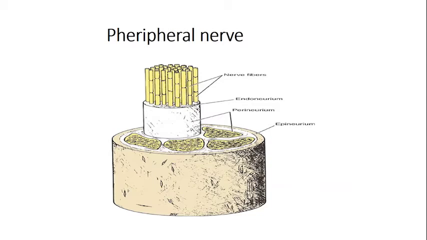Many fascicles or bundles of these nerve fibers together are enclosed by your perineurium. So the small rounded structures inside are enclosed by the perineurium. Many bundles together are enclosed by the connective tissue we call the epineurium. So outside the epineurium, this whole is what we say is the peripheral nerve.